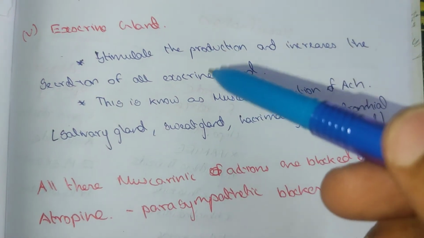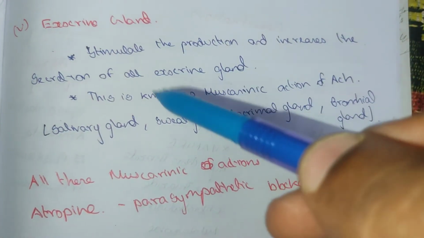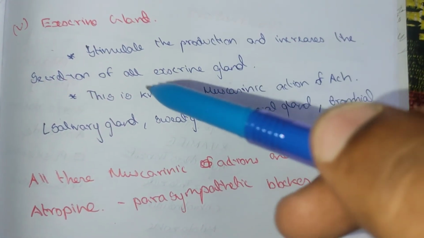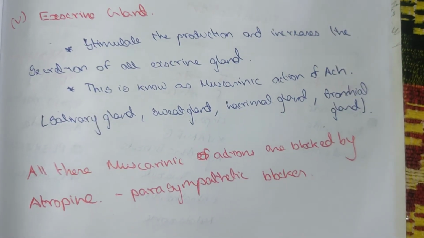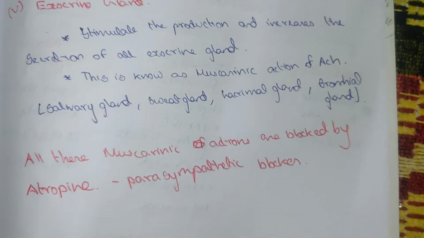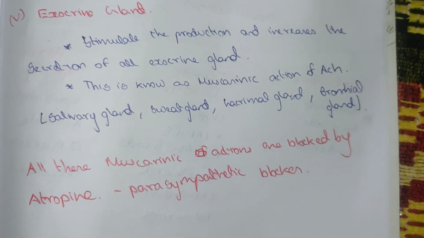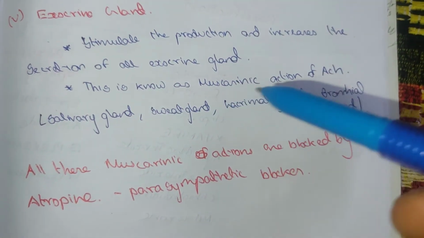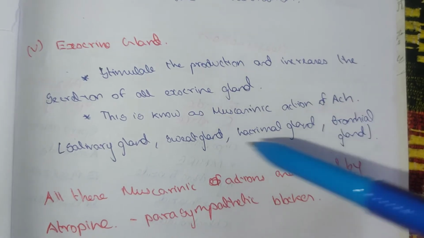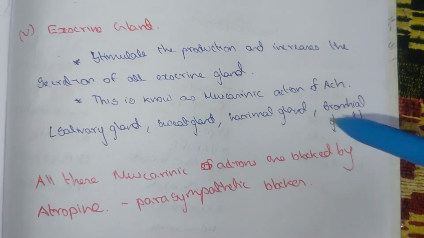The exocrine glands: acetylcholine stimulates the production and increases the secretion of all exocrine glands. In the exocrine glands, the function of acetylcholine is to secrete all the secretions, and this is known as the muscarinic action of acetylcholine. The salivary gland, sweat gland, lacrimal gland and bronchial glands.